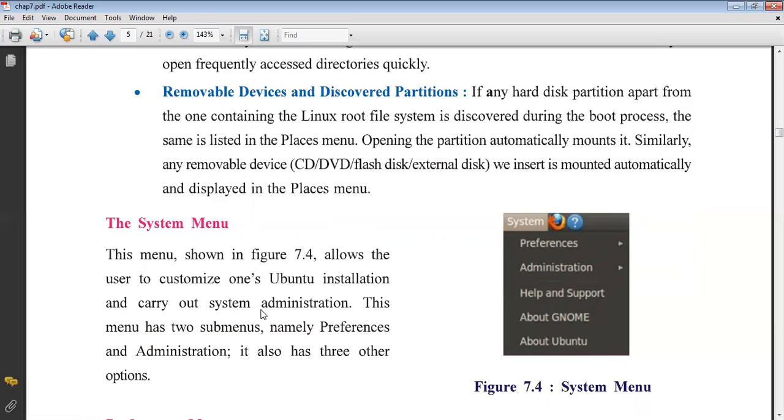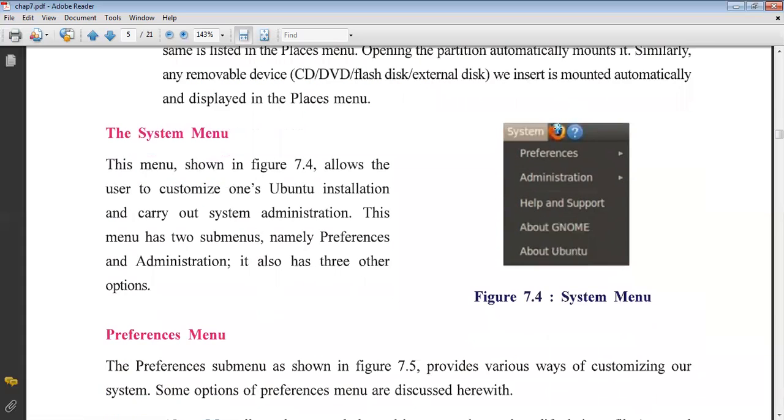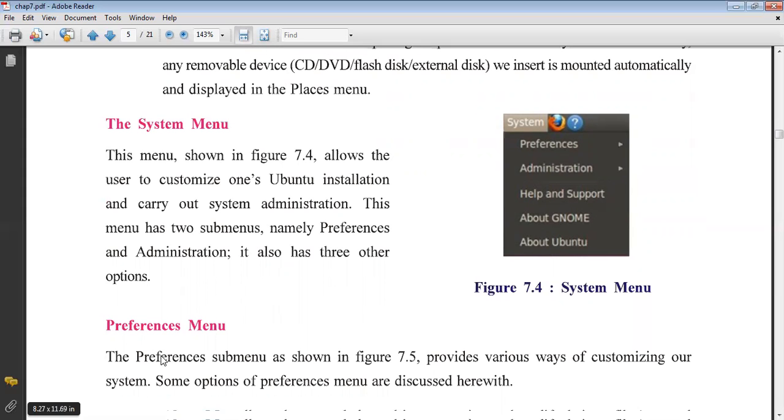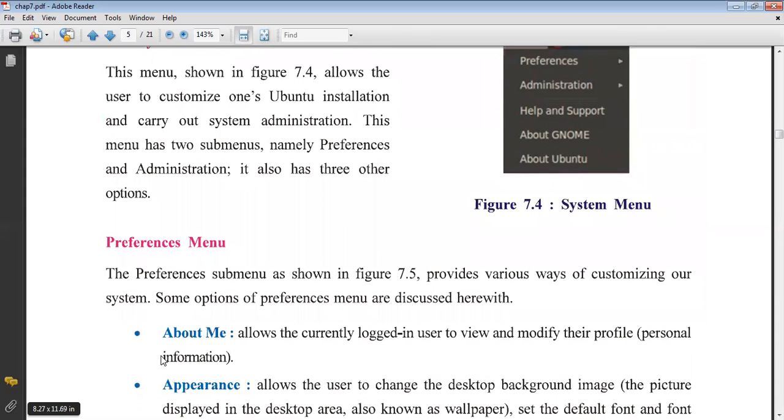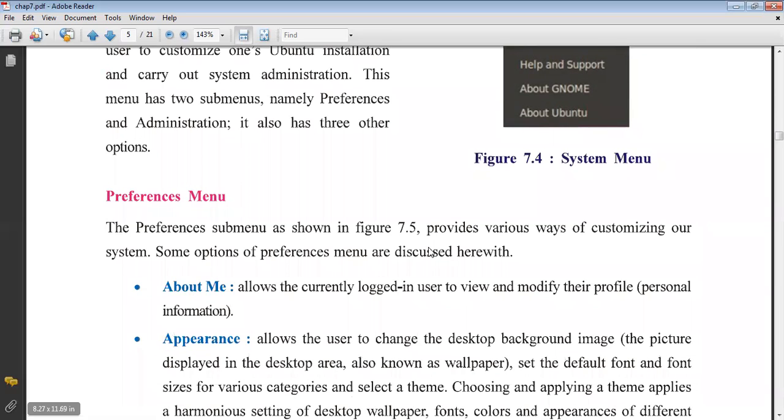This menu has two submenus, namely preferences and administration. It also has three other options. See, preferences and administration. It shows the arrow, which means some contents are also available in it. Preferences menu. The preferences submenu, as shown in figure 7.5, provides various ways of customizing our system.